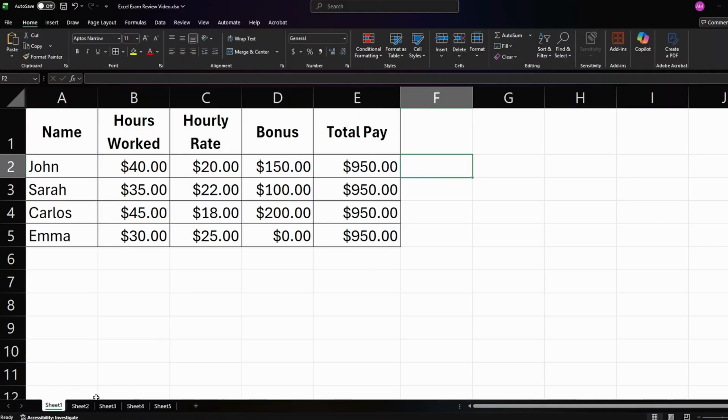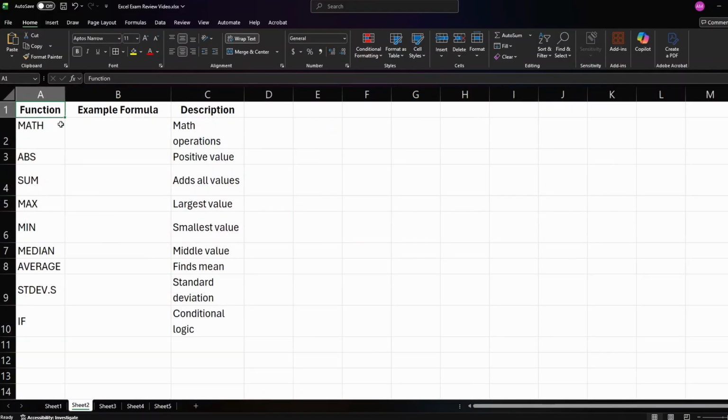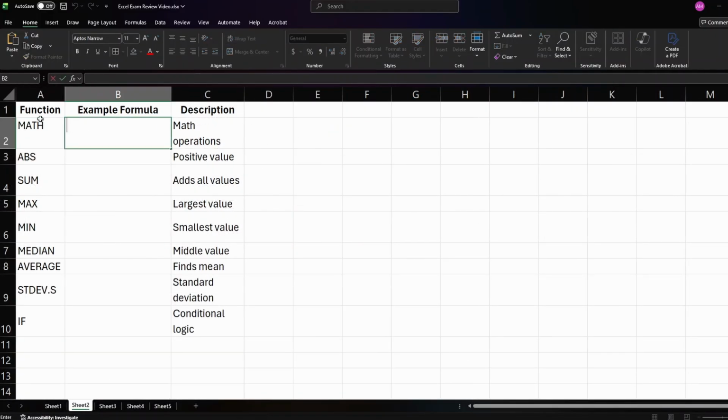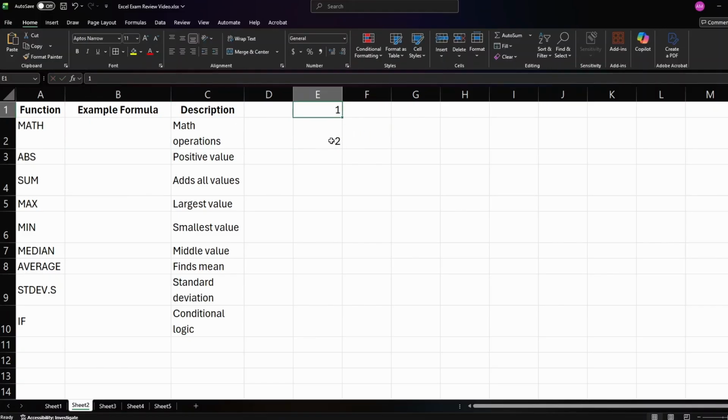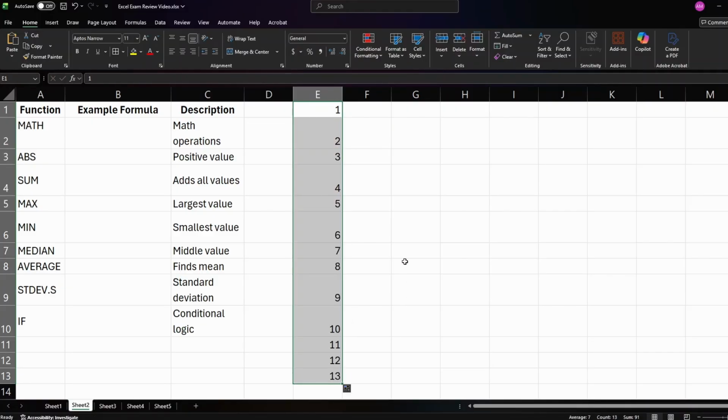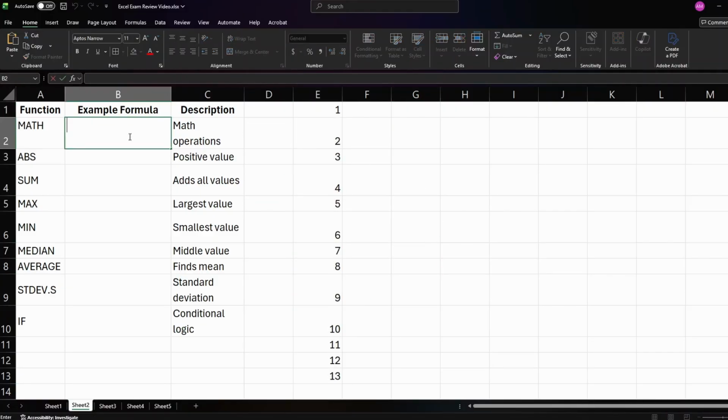So now that we made this basic spreadsheet, let's talk about basic functions in Excel. So we already learned that you can do math. Let's make some quick numbers here. We can make 1, 2, and then we can drag down to allow Excel to fill that up for us. Now we have some sample data. We can do basic math like equals E2 times E5. This will multiply 2 times 5, and we get 10.